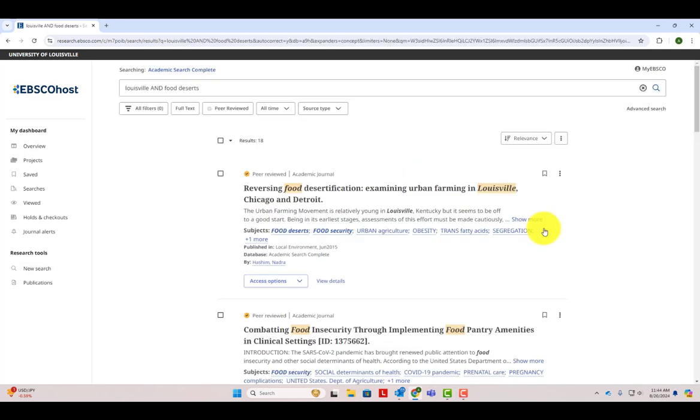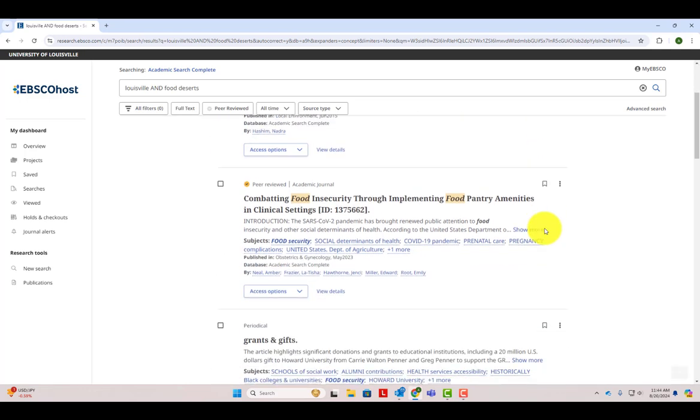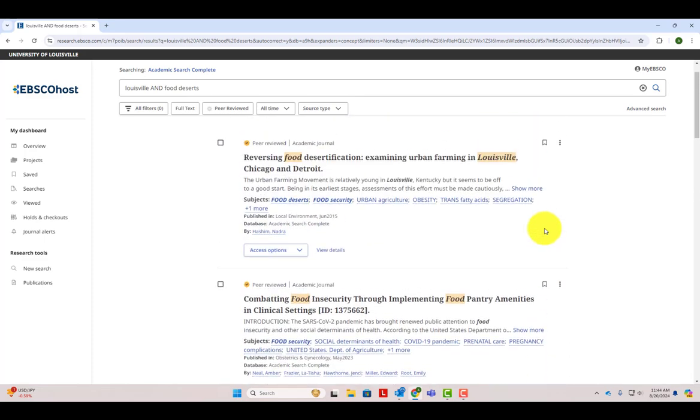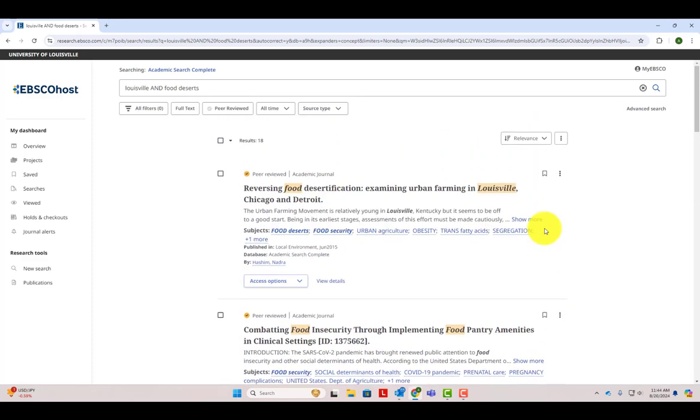This search gave us just 18 results. We should look through these results and see if they're any relevant to our research, but this low number tells me there isn't a lot of research on food deserts specific to Louisville.